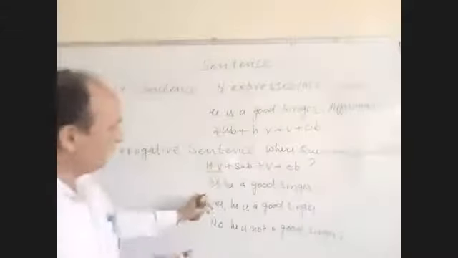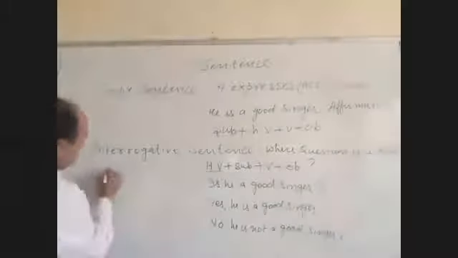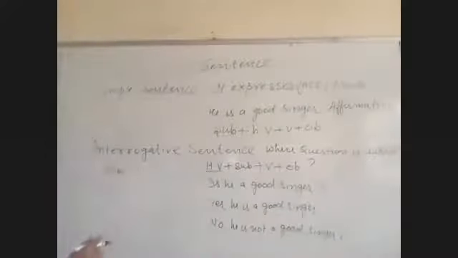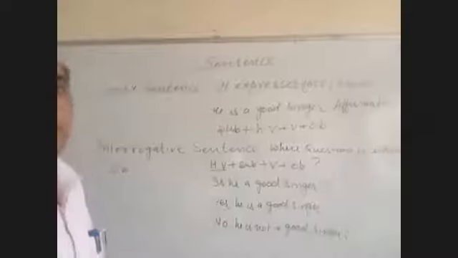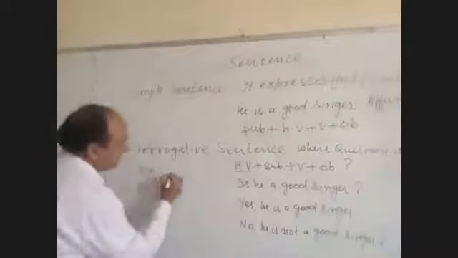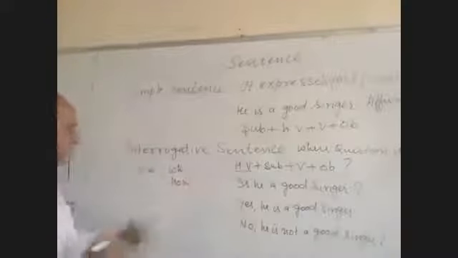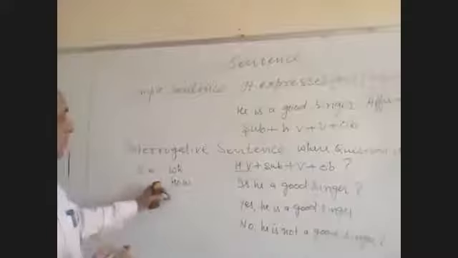Now, apart from this, there are some question words we are using, for different purposes. These question words, you can say WH and how. These are used for a specific purpose.